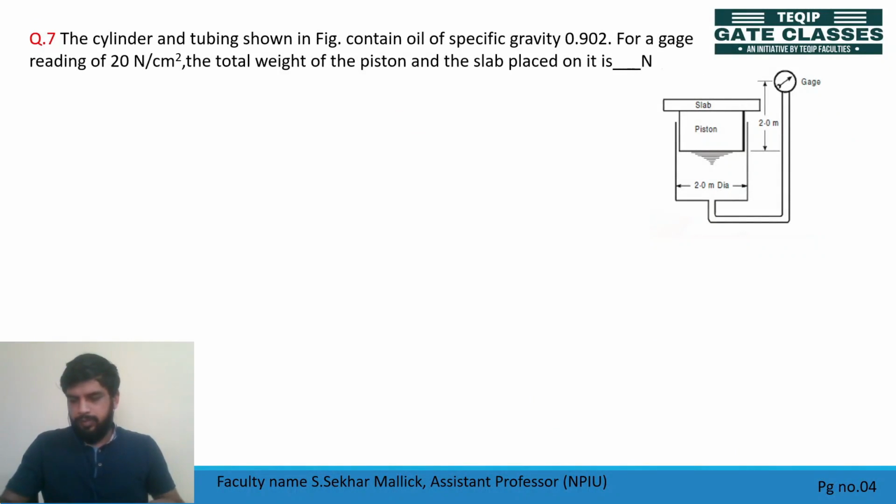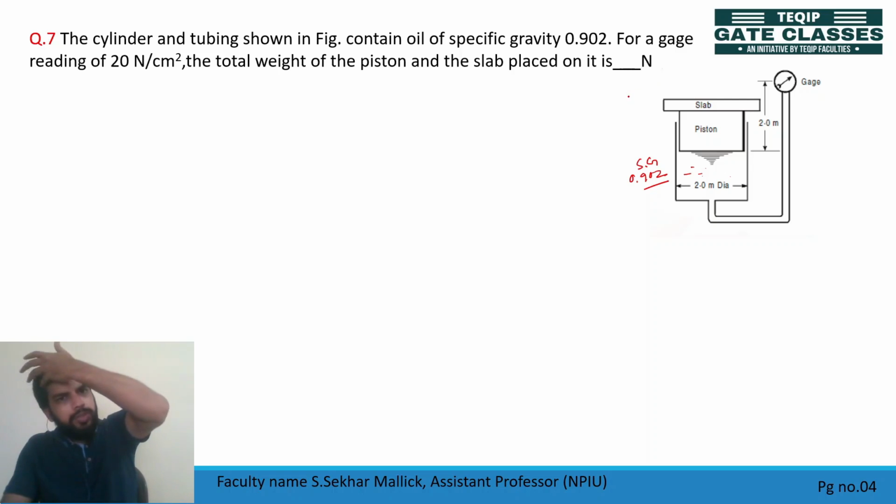Okay. So this is your question number 7. Check. The cylinder and tubing shown in figure contain oil of specific gravity 0.902. Okay, here you have oil of specific gravity 0.902. This is your specific gravity. For a gauge reading of 20 Newton per centimeter square, okay, the total weight of the piston and the slab placed on it is dash Newton.